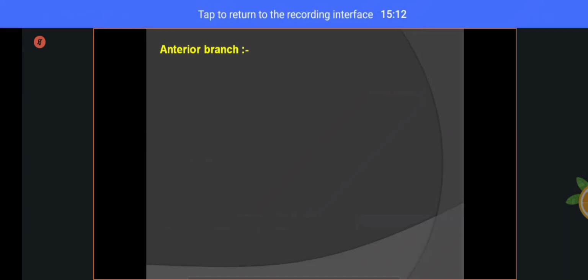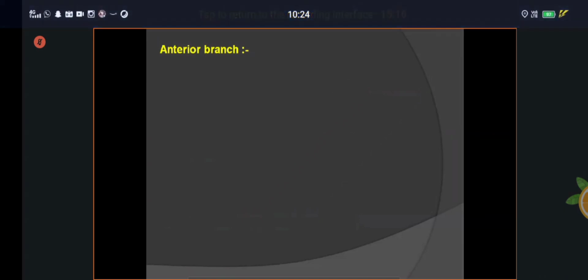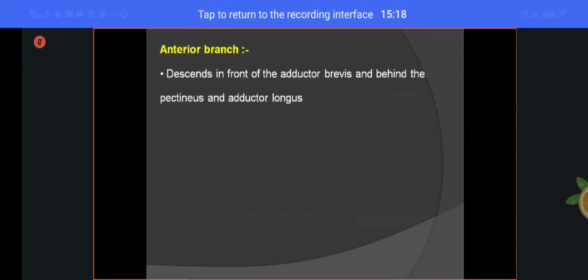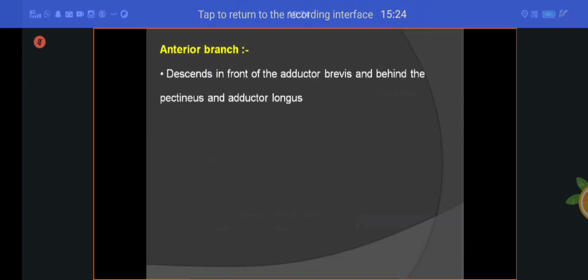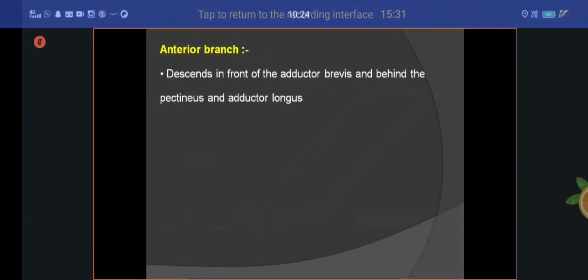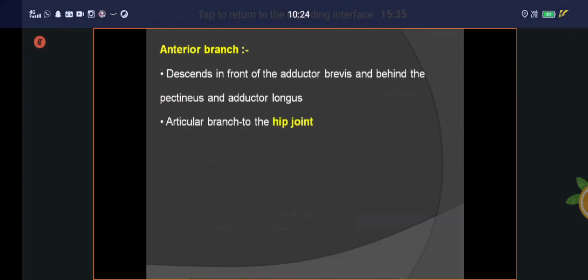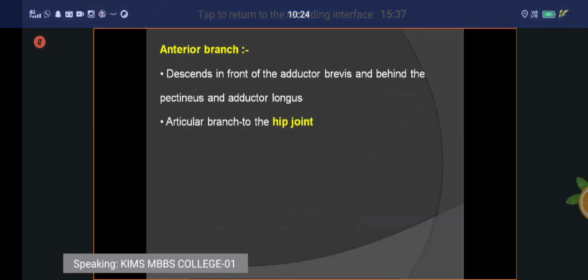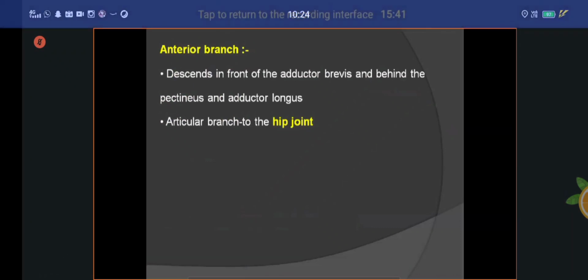Next, coming to the anterior branch. It is divided into two parts, right? Anterior division and posterior division. First, the anterior branch descends in front of the adductor brevis muscle and behind the pectineus and adductor longus muscle. After that, it gives rise to an articular branch to the hip joint.